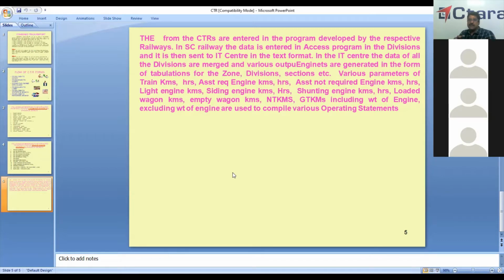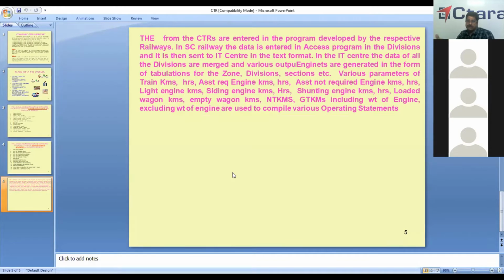In the IT center, the raw data of all the divisions is collected and tabulations for the zone are generated, with various parameters. What they enter is all the distance raw parameters. In the tabulations, we get the finished figures, like 10 kilometers for South Central Railway, 10 kilometers for divisions, Vijayawada division, Guntur division, then 10 kilometers for a particular section also.